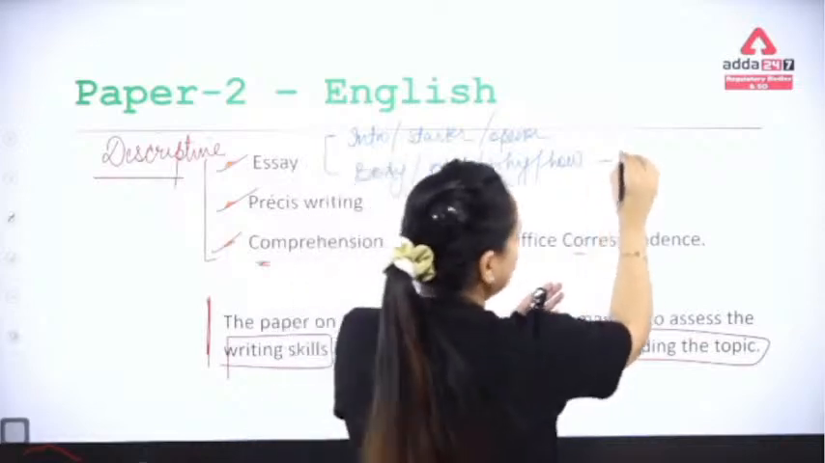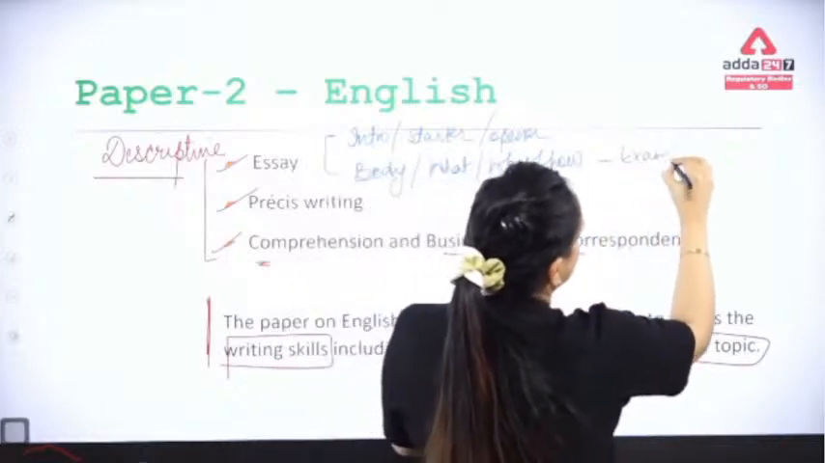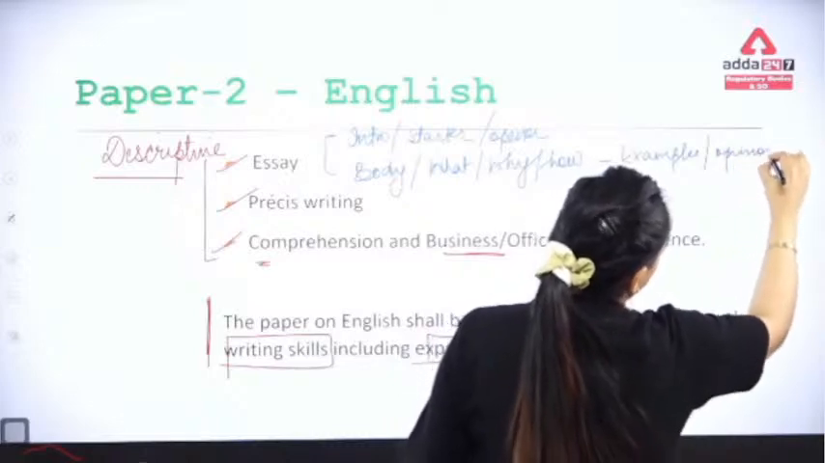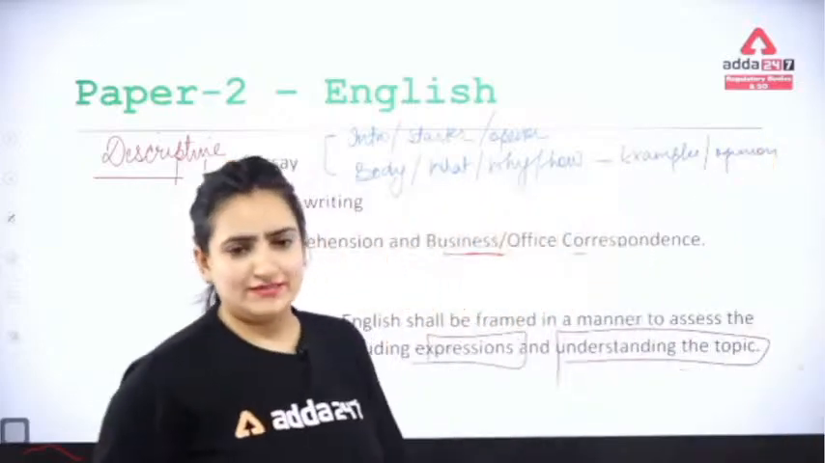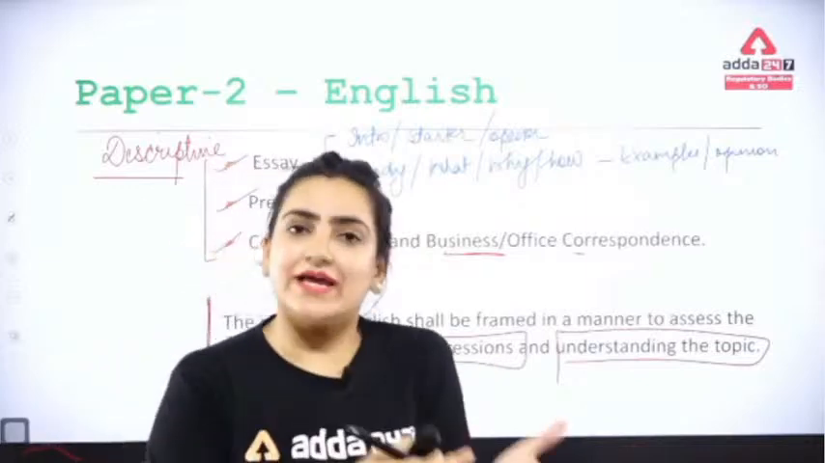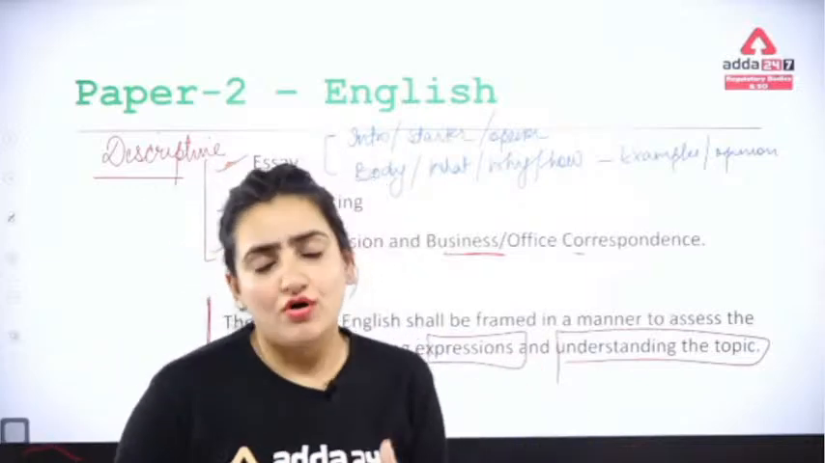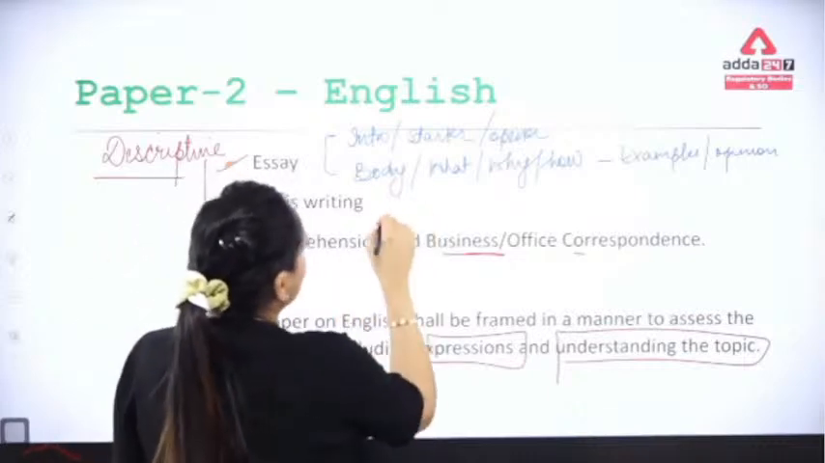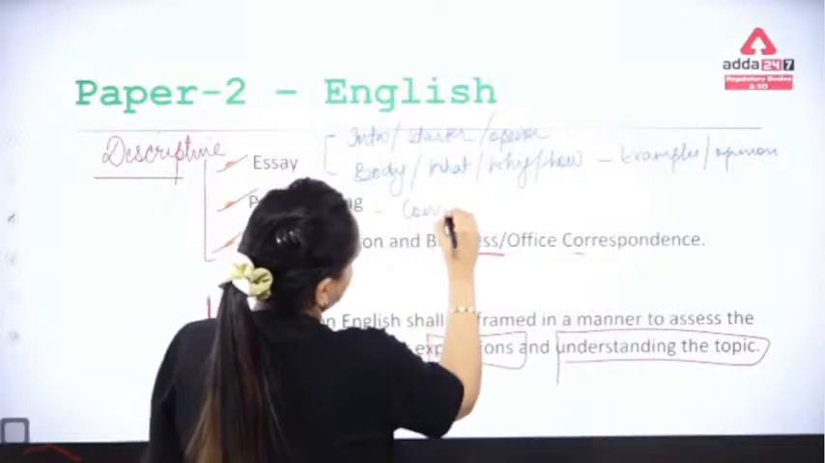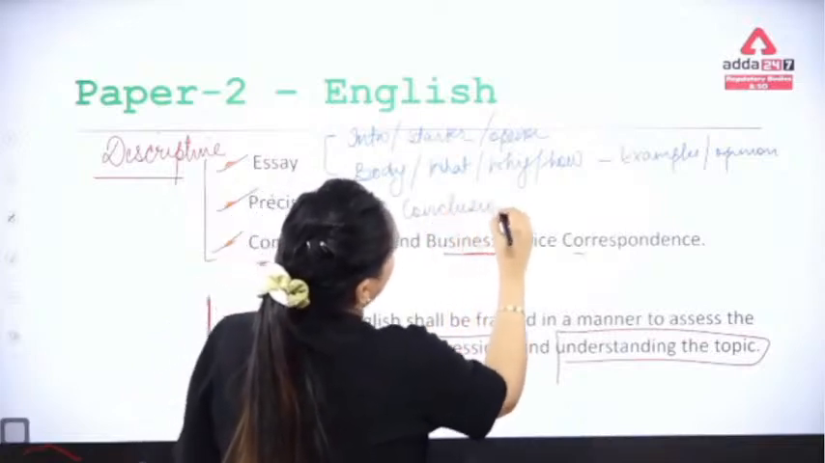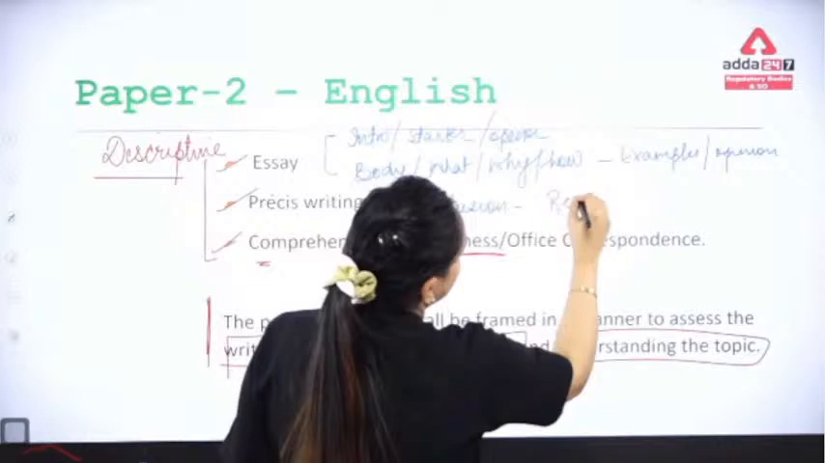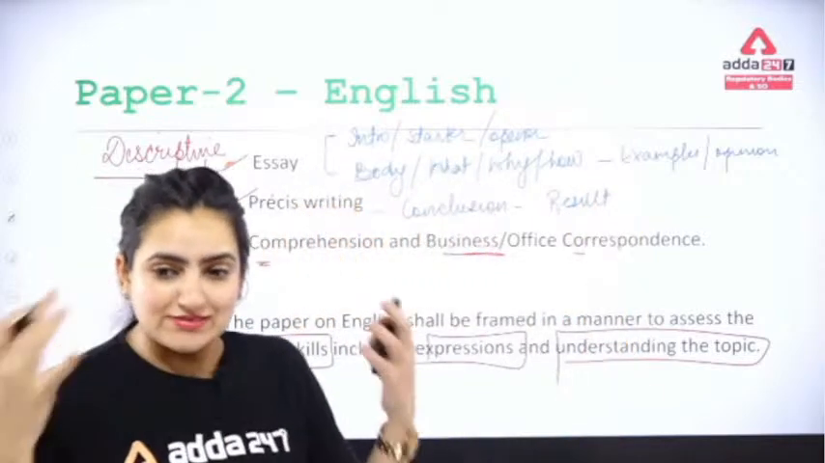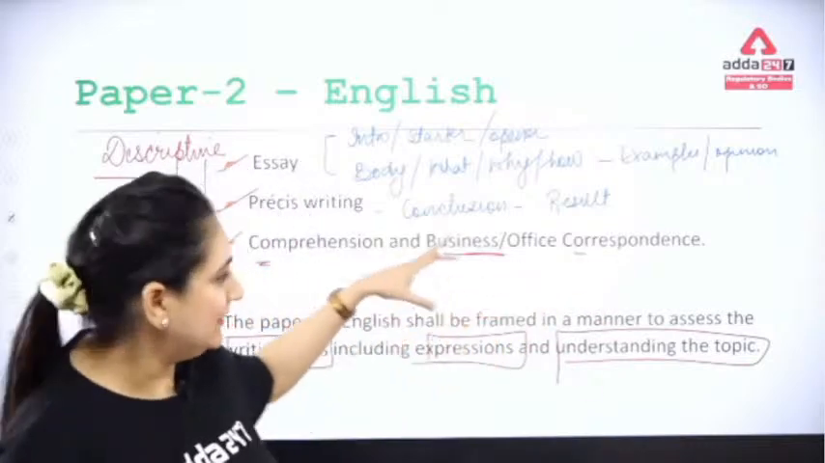Then you will give a few examples. You will write your opinion, such as 'I firmly believe' or 'I strongly believe.' This is just an example of the way I am trying to convey that we can carry it forward in such a manner. And then comes the conclusion part, where you have to conclude and give the result. The end result, the conclusion, the summary, would come in the later part.